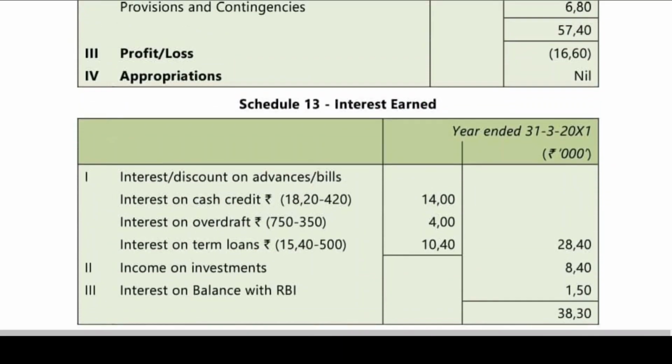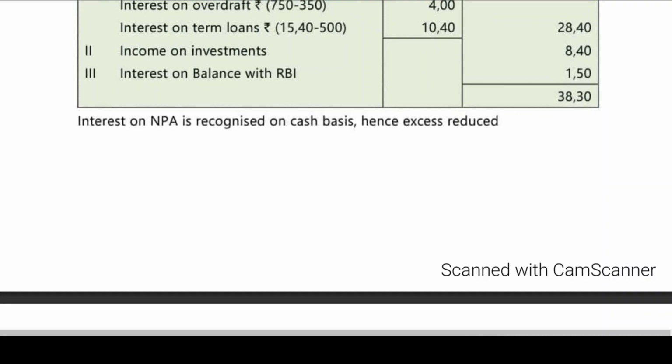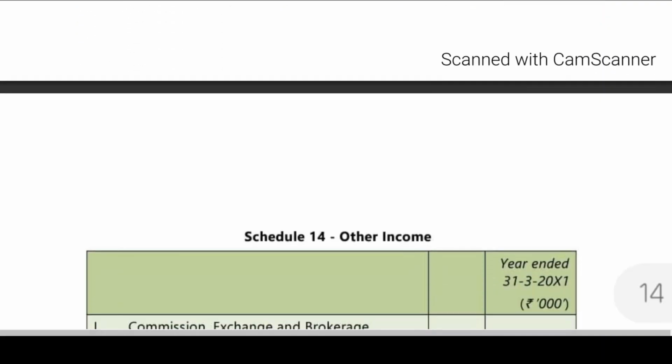Let us go for schedule 13, interest earned. What is interest earned? I have already explained to you. Interest on cash credit 1820, out of which income not to be recognized is 420. It is coming to 400. Interest on overdraft 750 minus 350 coming to 400. Income on investment 840. Interest on term loans is also clear. Interest on balances with RBI 150. Total is coming to 3830. Interest on NPA is recognized on cash basis. Hence, excess is reduced.